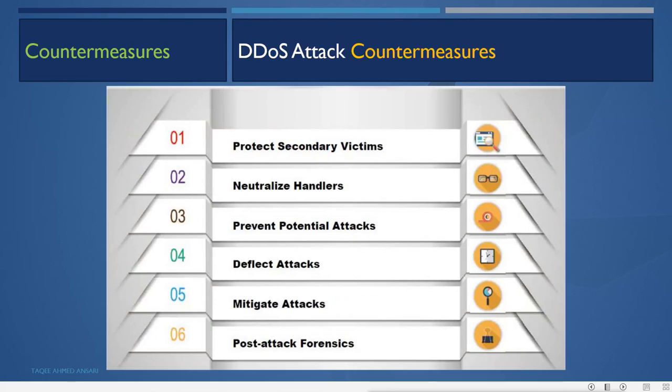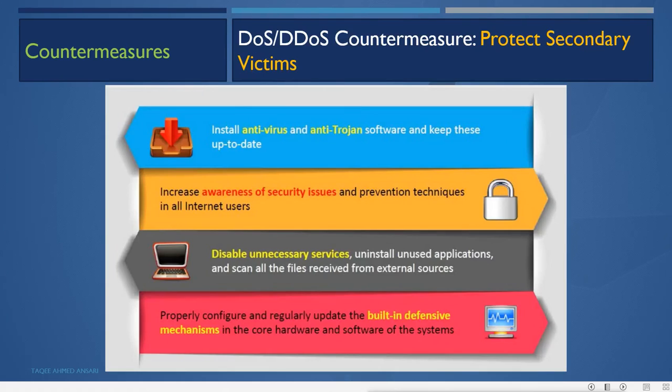reboot the system. Now DOS attack countermeasures. So this is the step. We can go stepwise. Protect the secondary victim, neutralize the handler, prevent potential attack, deflect attack, mitigate attack, or post-attack forensic. Now first, when we say protect the secondary victim, it means the users who become botnet. So we should protect our users from becoming botnet.